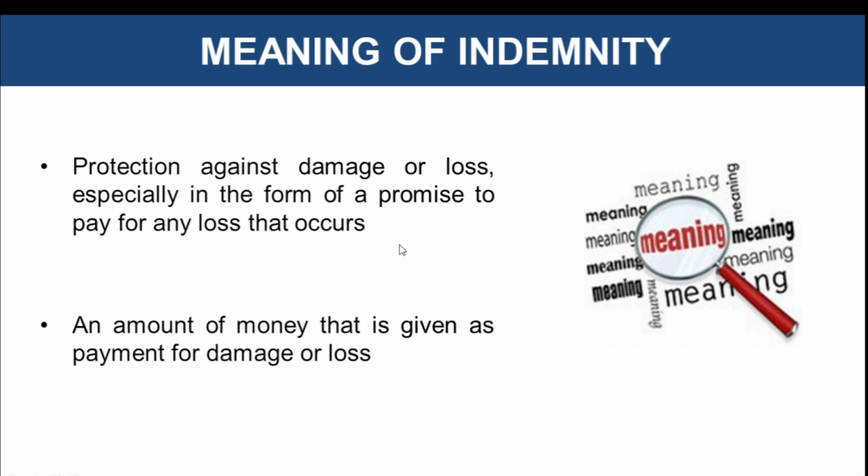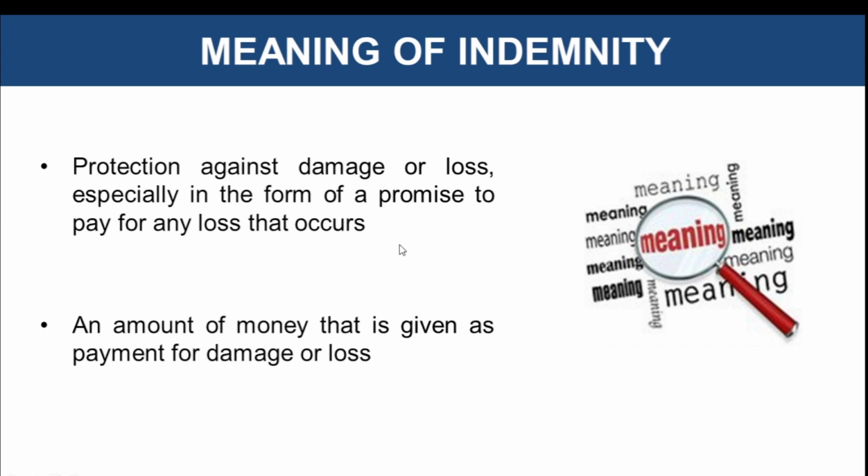But what exactly is happening is that a contract is being formed between you, the policy holder, and the insurance company, where the insurance company is making the promise to compensate you for any financial loss that occurs according to the policy's terms and conditions, and you are the one who would be getting the lump sum amount for the loss that has occurred, for the damage that has occurred in terms of the financial burden on your family.